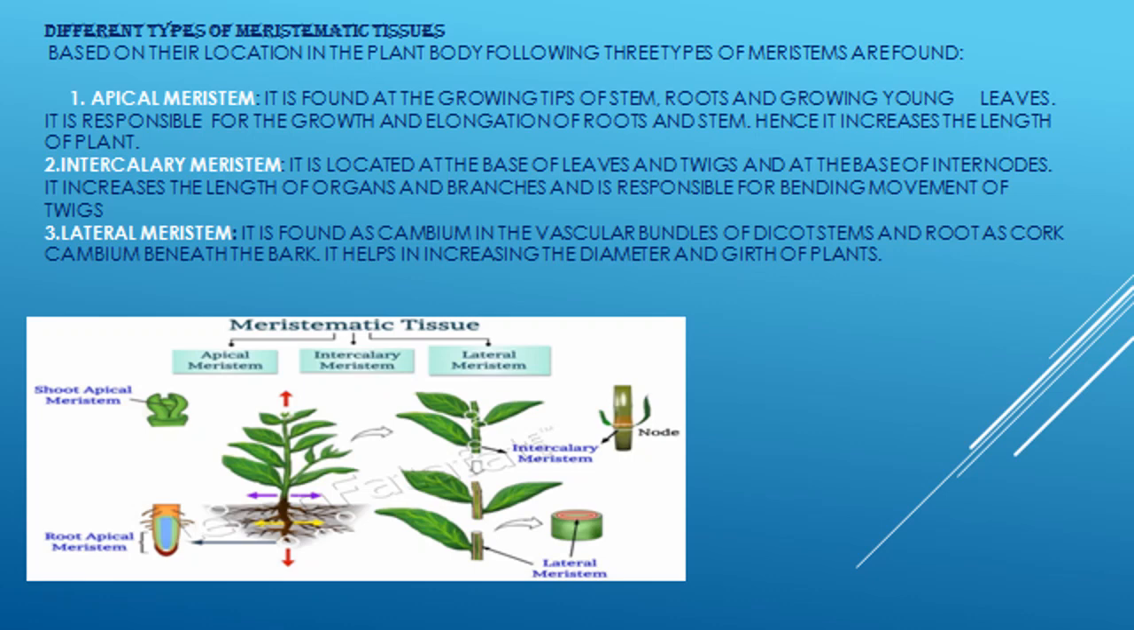Second is intercalary meristem. It is located at the base of leaves and twigs and at the bases of internodes. The area between two nodes is called an internode. It increases the length of organs and branches and is responsible for the bending movement of twigs. Third is lateral meristem. It is found as cambium in the vascular bundles of dicot stem and roots, and as cork cambium beneath the bark. They help in increasing the diameter and girth of the plant. And this type of growth in a plant is called secondary growth.